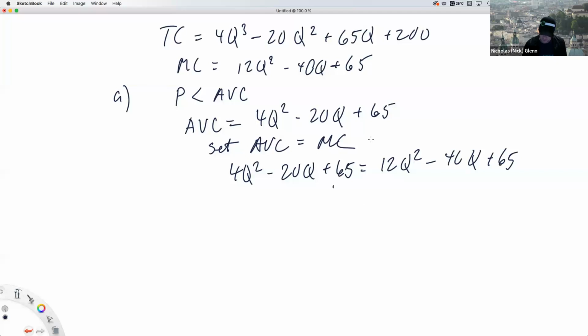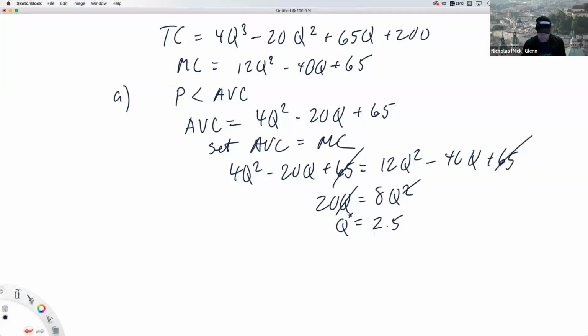Well, the first thing you do is mark out these 65s. They cancel out. Add 40Q to both sides. 40Q minus 20Q will be 20Q. And subtract 4Q squared from both sides. So 12Q squared minus 4Q squared is 8Q squared. What can we do here? Well, we can divide Q from both sides. That'll make that be 8Q, and it'll make that be 20. And so when we divide both sides by 8, our quantity is 2.5. That's what we solve for here.